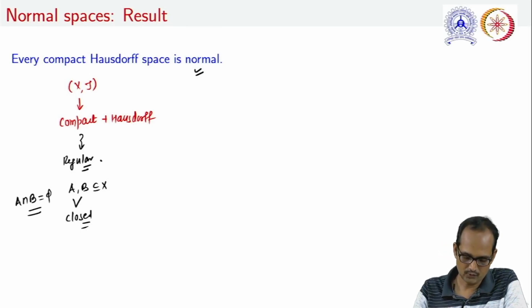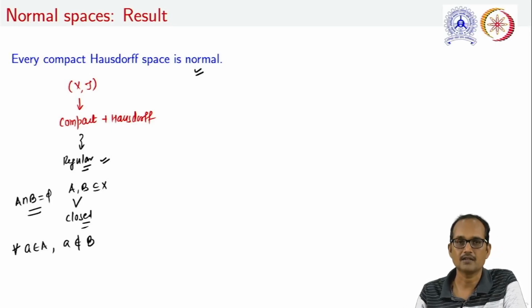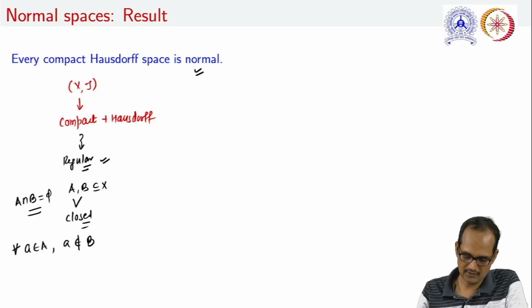Now, let us use the regularity of the space. For all a in A, it is to be noted that a cannot be an element of B, as A and B are disjoint. So by regularity, there exist open sets.